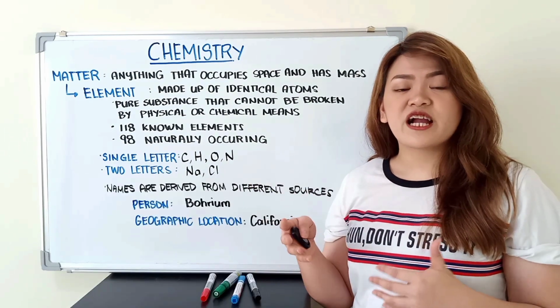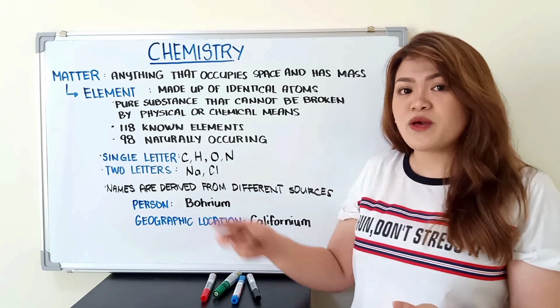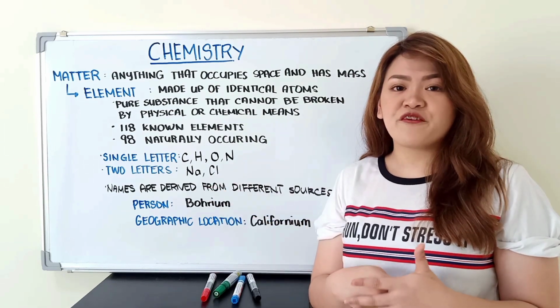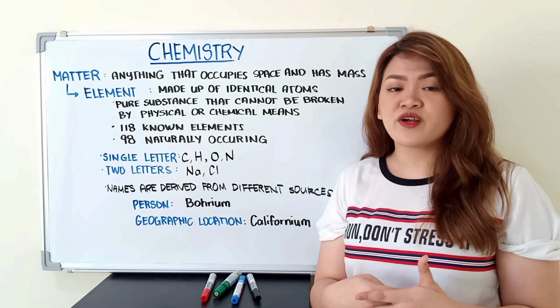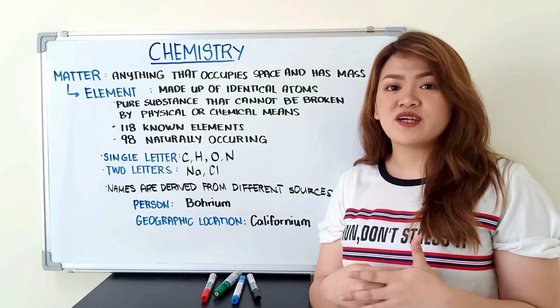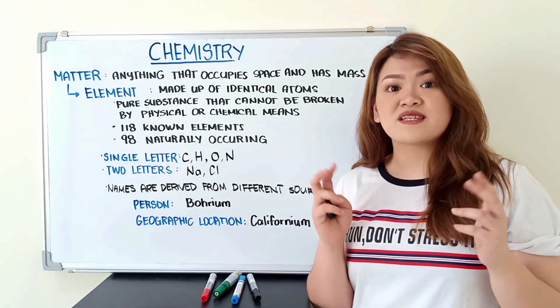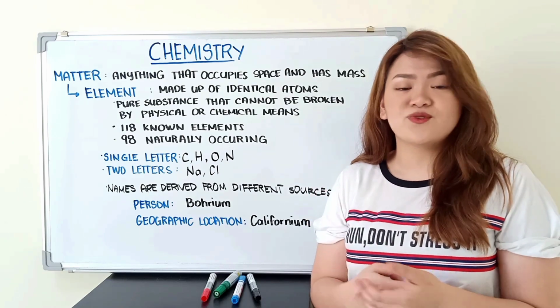These names are derived from different sources. It can be named after a person. For example, we have borium. Borium is named after Niels Bohr, who proposed the theory for atomic structure. It can also be named after a geographic location like Californium. Californium is derived from the state California, kung saan siya unang nagawa.